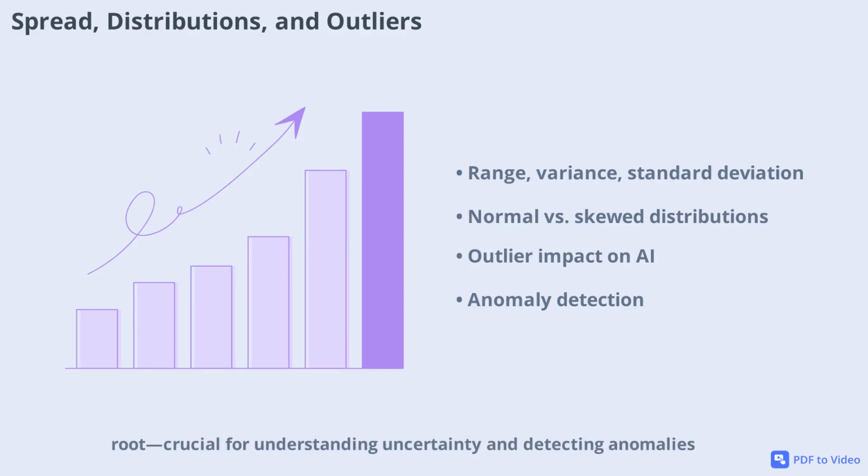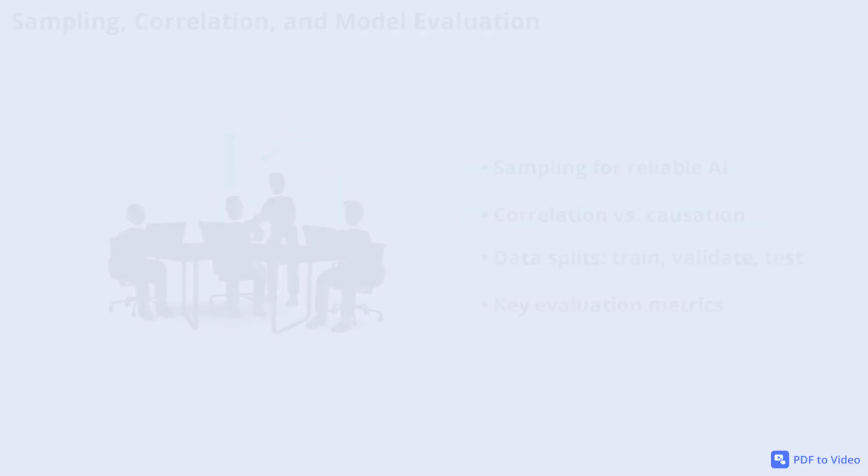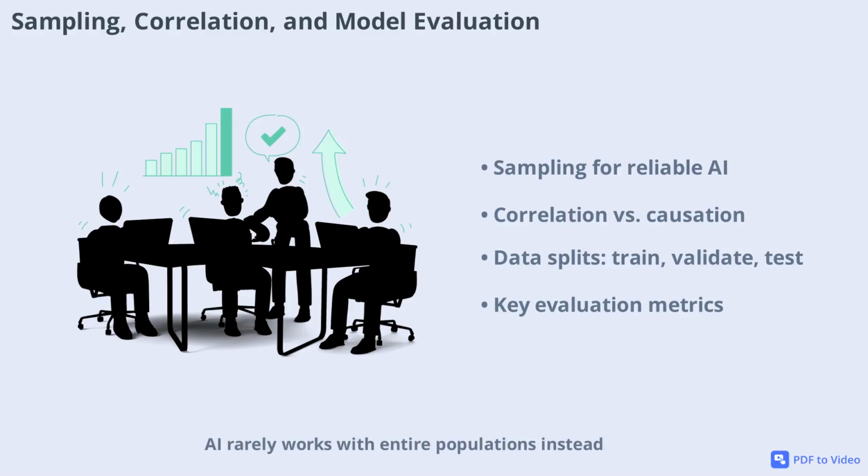Many AI models assume data follows a normal distribution, the classic bell curve, but real-world data is often skewed. Outliers like fraud transactions or sensor errors can seriously impact model quality, so AI systems must identify, transform, or flag them as anomalies. AI rarely works with entire populations. Instead, it learns from samples. Good sampling ensures reliable models, while poor sampling introduces bias.